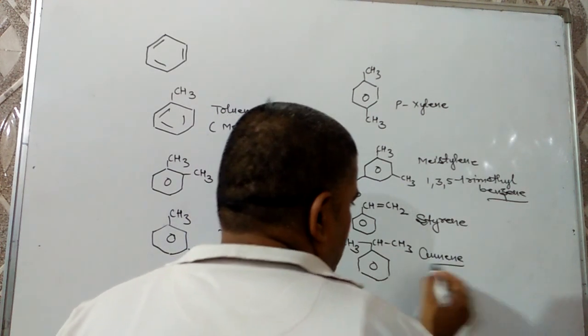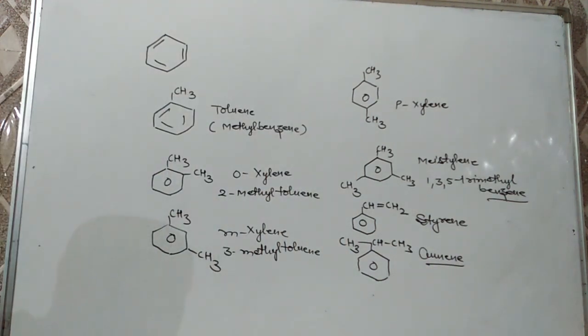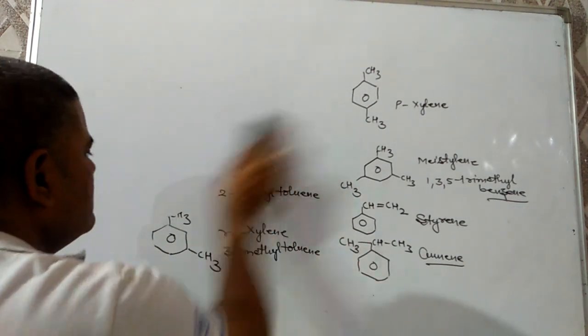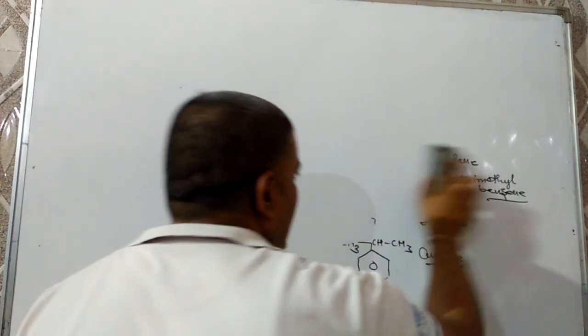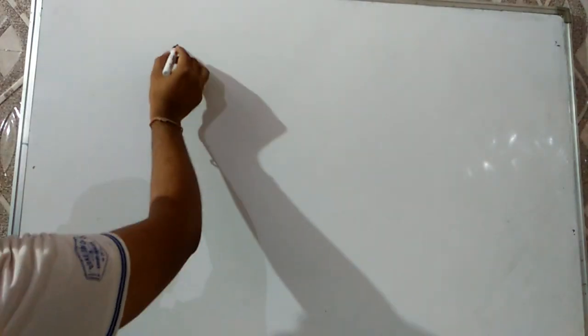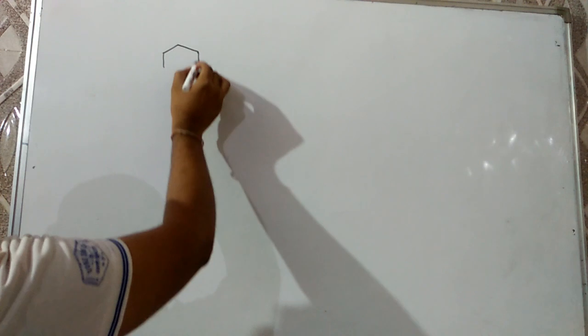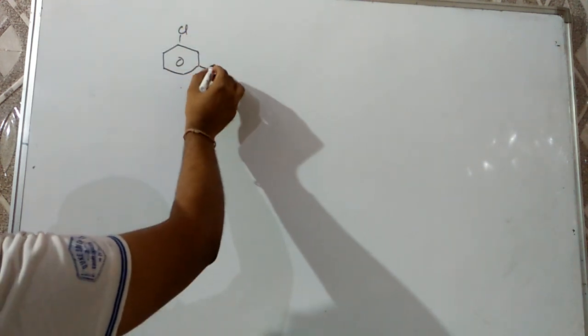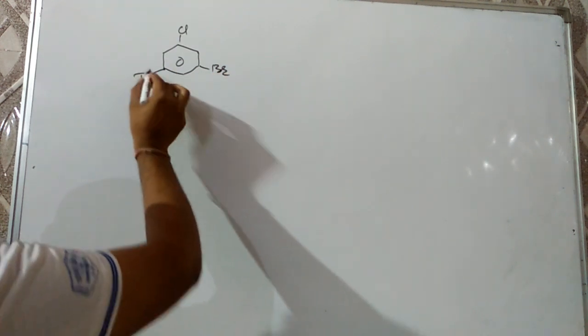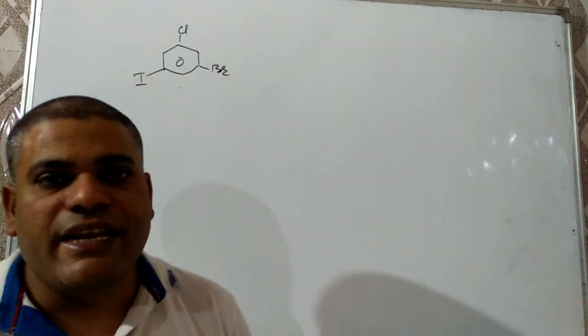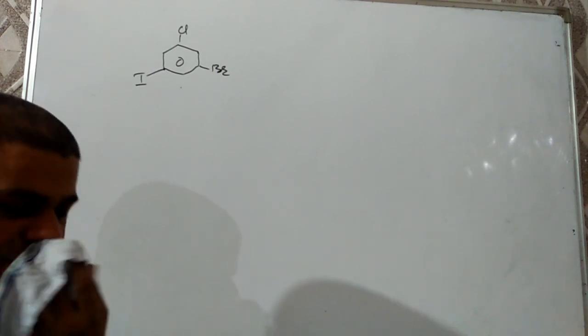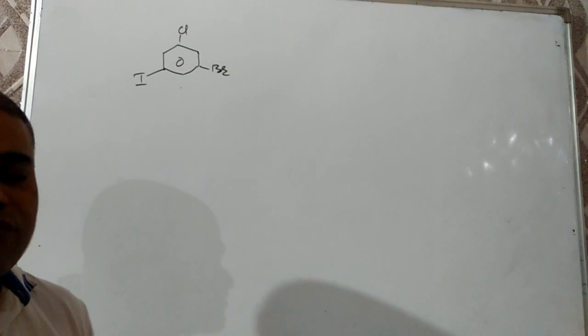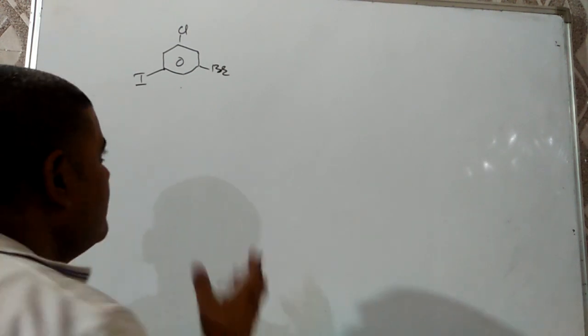Now we have to discuss aromatic halides, which are known as haloarenes. Most importantly, this question is asked: benzene is having Cl, Br and I, and what is the IUPAC name of this? Then its IUPAC name will be 1-bromo-3-chloro-5-iodobenzene.